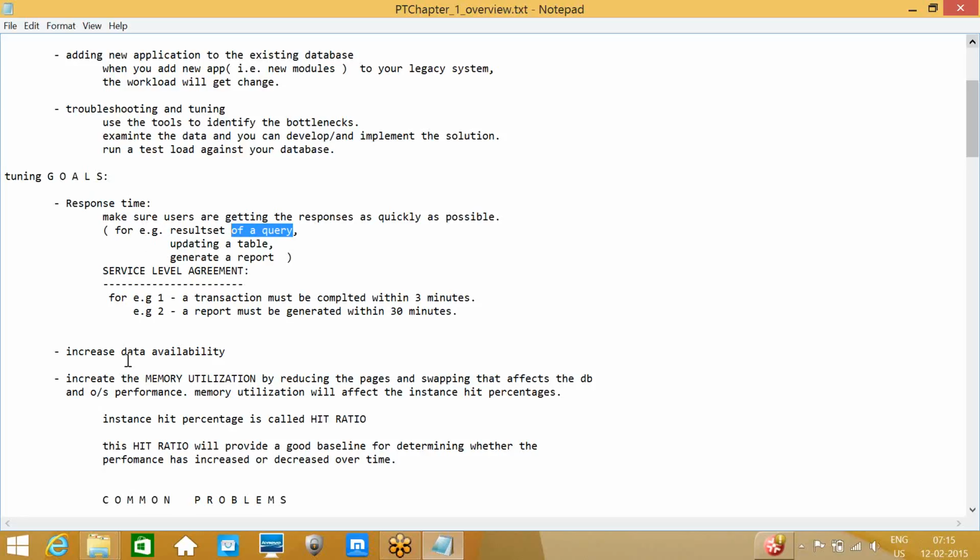We need to consider this, and also increase data availability. We should be in a position to provide 100% data availability, like in RAC. High availability will be there in a RAC, so anytime they can access our data.